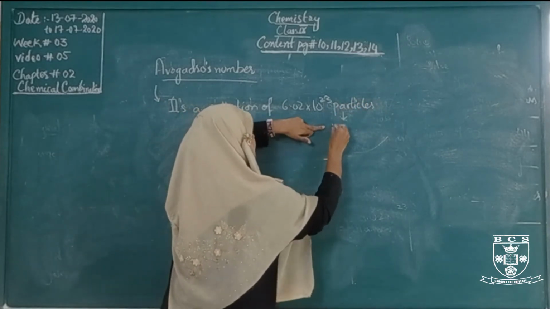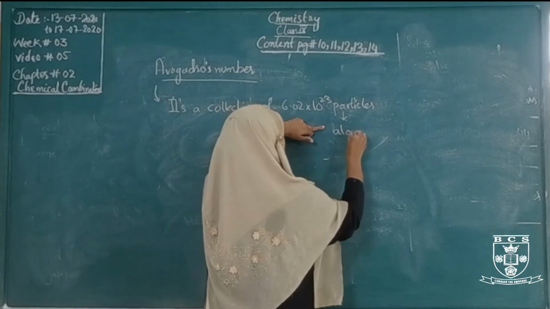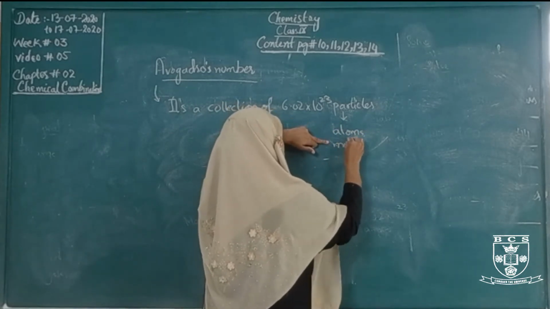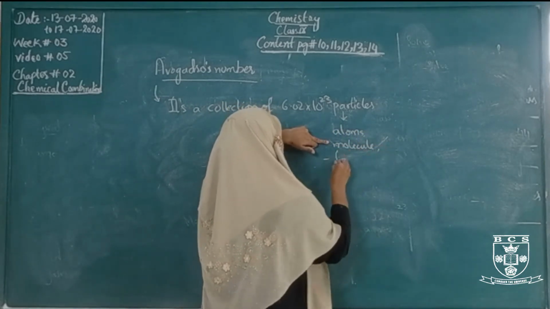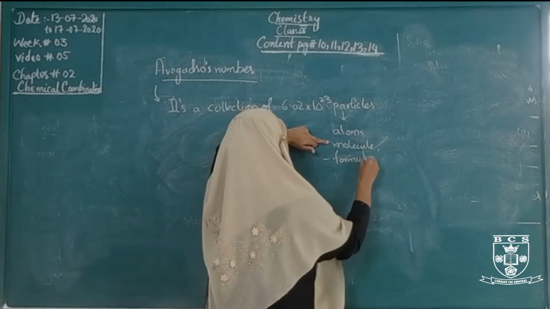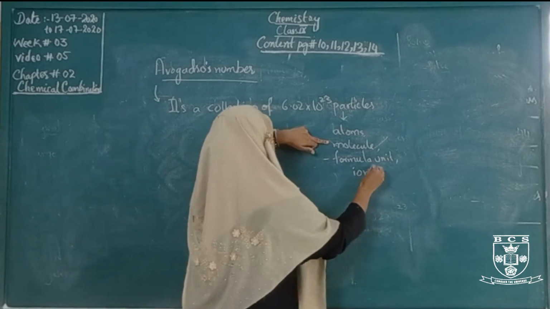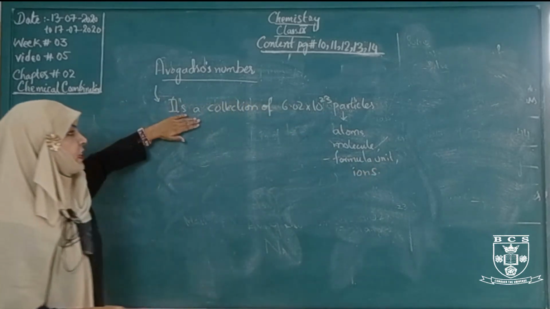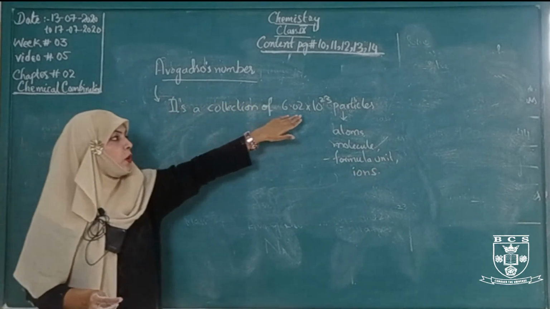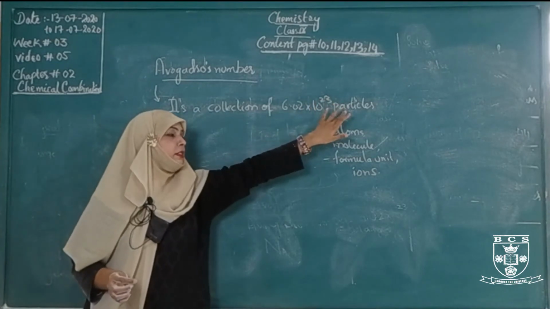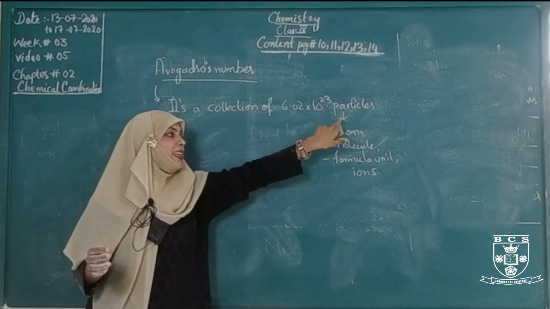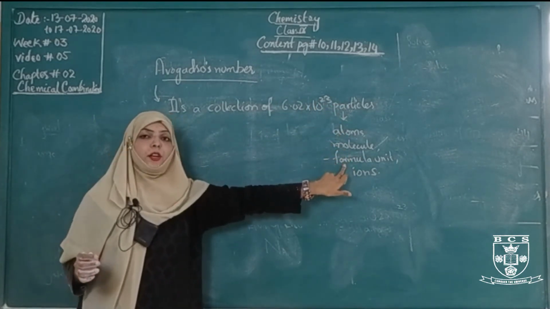Particles may be ions, atoms, molecules, formula units or ions. Basically it is a collection of 6.02 into 10 to the power 23 particles. Particles may be atoms, molecules, formula units or ions.